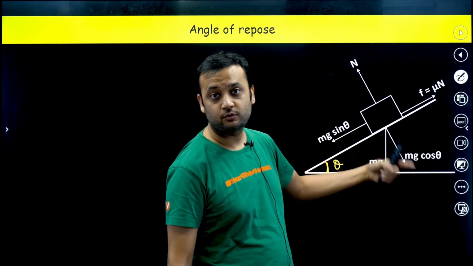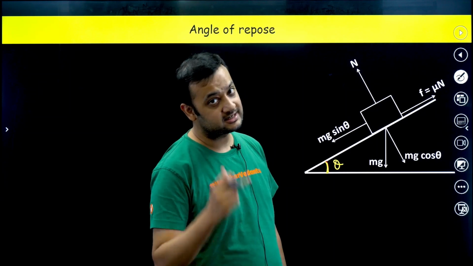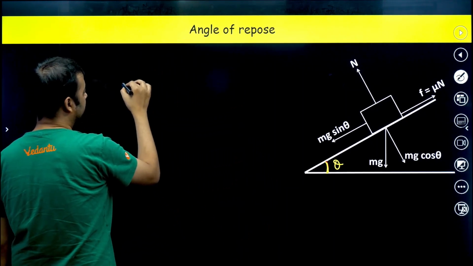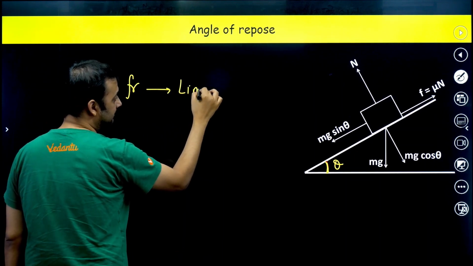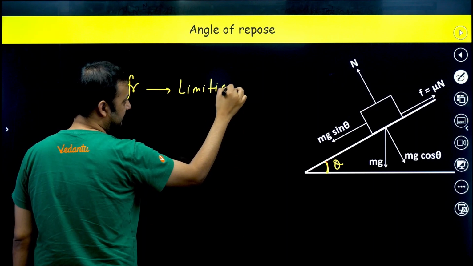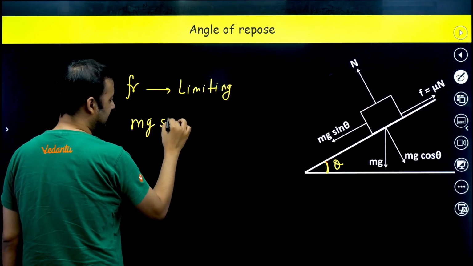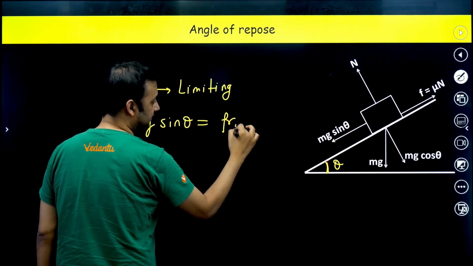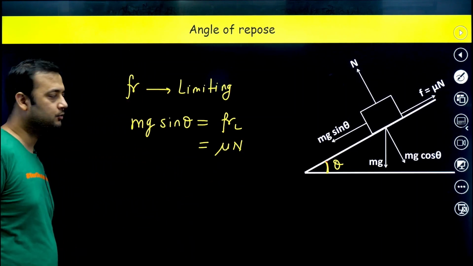That means friction would have reached its limiting value. So mg sin theta is equal to limiting friction, which is equal to mu into normal reaction.